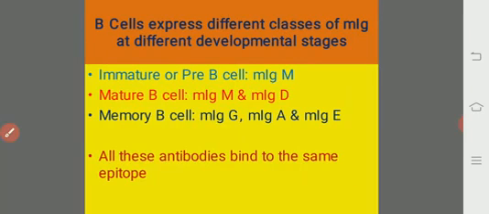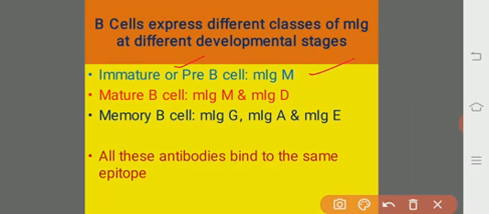B cells express different classes of membrane bound Ig at different developmental stages. The immature B cell or pre-B cell has membrane bound IgM, the mu type of heavy chains present in the antibody.